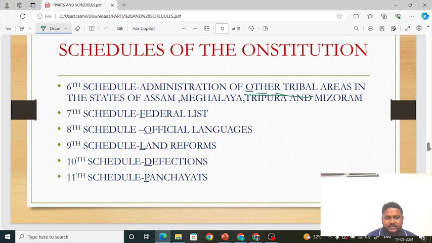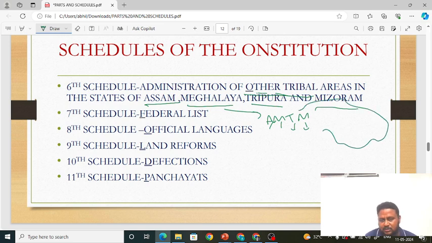It applies in certain states, not all the states. They can ask a question: in which of the following states is the sixth schedule applicable? It is Assam, Meghalaya, Tripura, Mizoram. Understand, Meghalaya and Mizoram, not Manipur. Easy to remember, this is AMTM: Assam, Meghalaya, Tripura, Mizoram. These are the northeastern states.